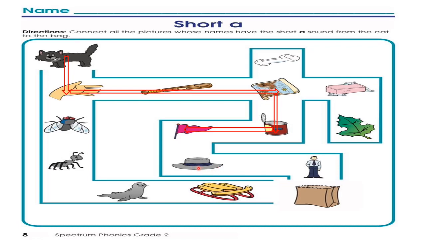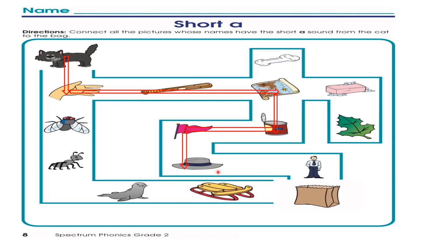Maybe this hat is for this man. Perhaps. Who knows? Let's say hat. Do you have short vowel a in hat? Of course we do. Hat, after the sound, ha. Hat. So we have to connect it to the flag.